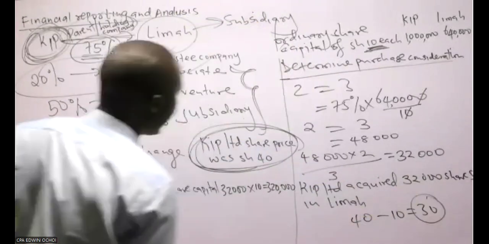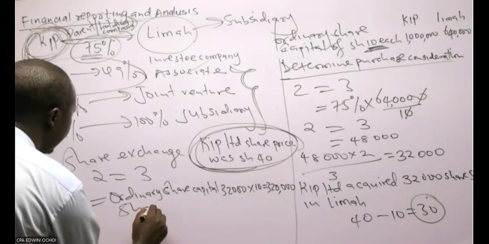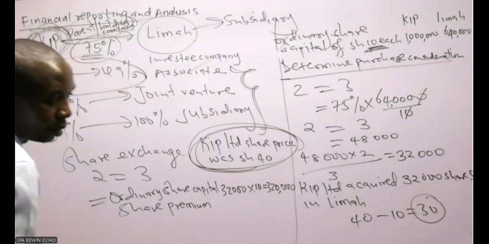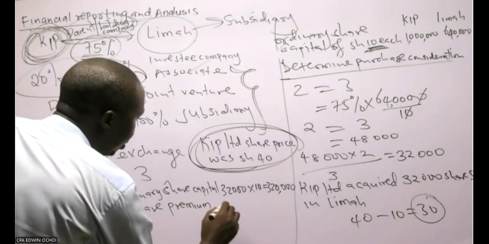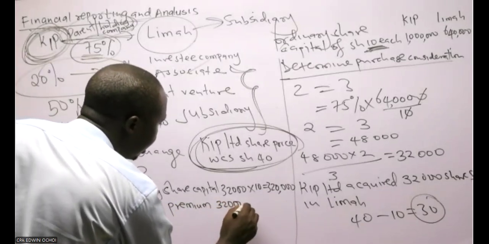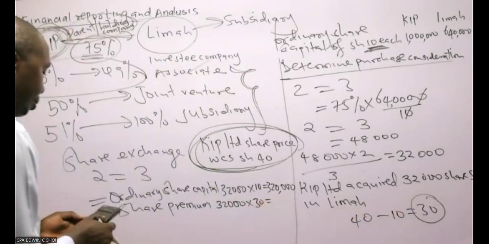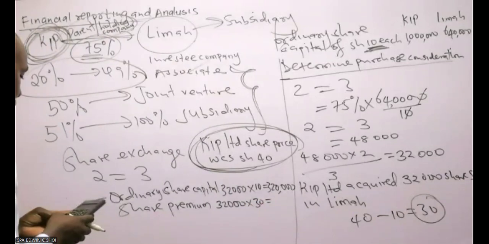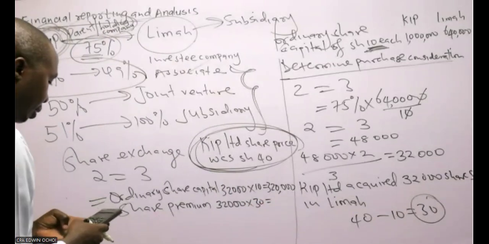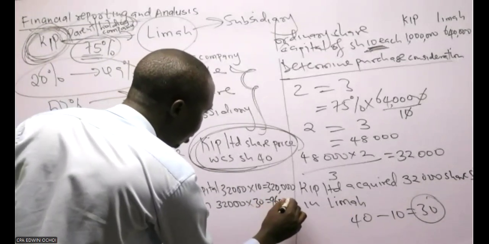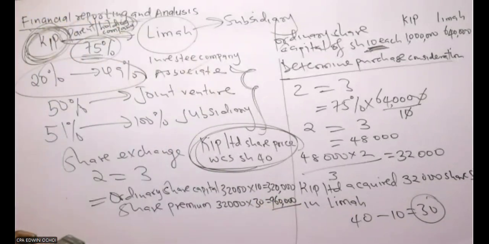This excess is called share premium. So share premium will be 32,000 times 30, which is 960,000.